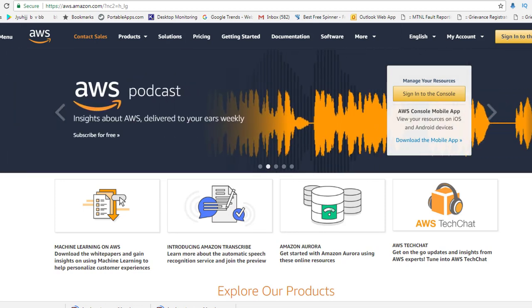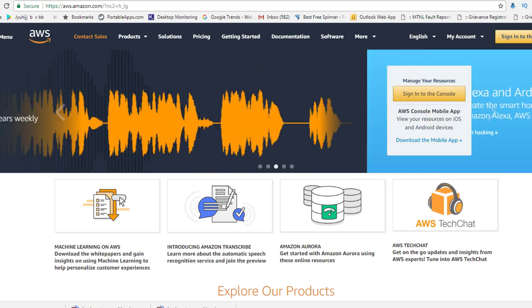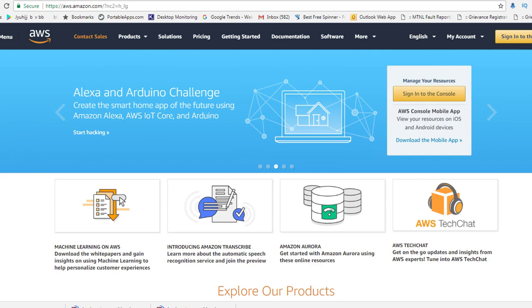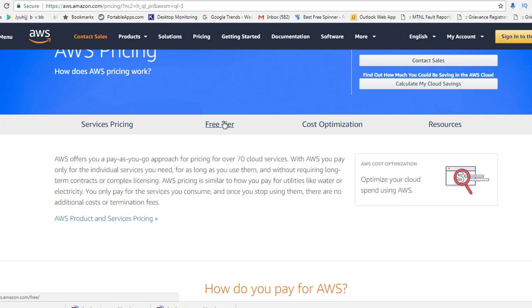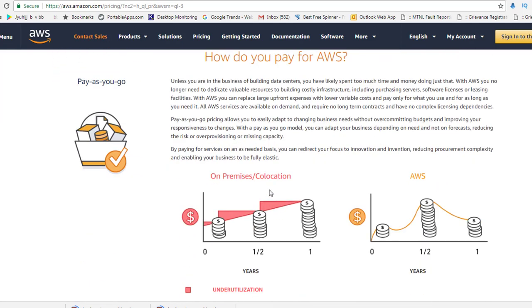What I would like to do is create a new separate account, a fresh account on which we will get some free tier. Okay, so for that I will show you what you need to do. You need to go to pricing here. Okay, and in the pricing we can see there are some free tiers. Okay, and there are some service pricing, and in that you can see how we can really go ahead and